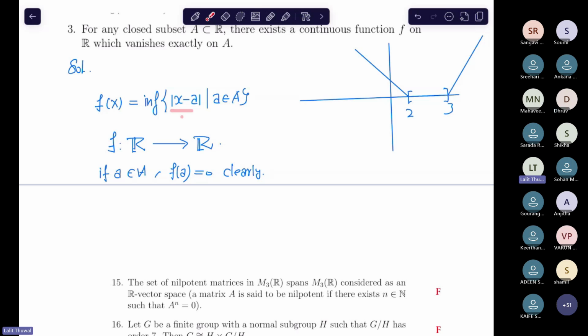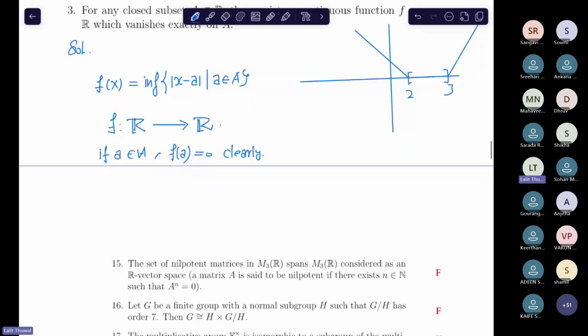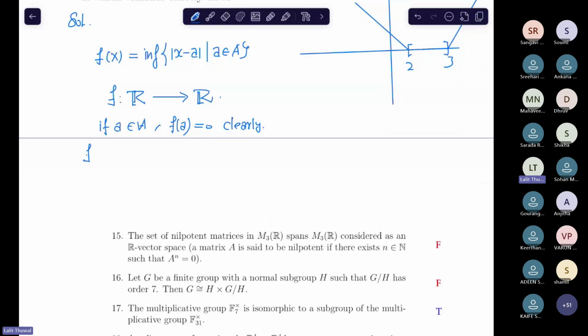But what do we need? Are these the only points where f vanishes? Are there more? Because if some point is outside A, may f vanish at that point? Okay, so how do we prove that? So what do you think about that? In this case, what happens? See, suppose that f(x) is equal to 0. This comes out to be 0, right?